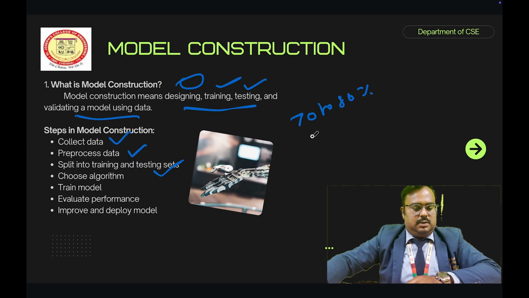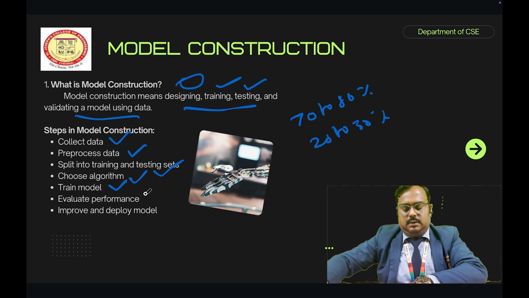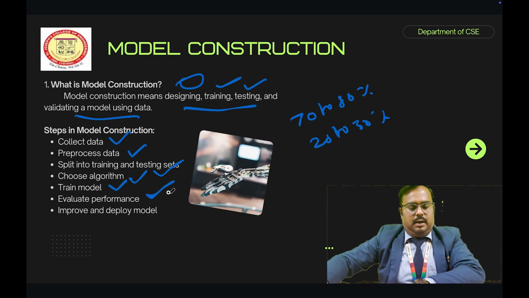The next one is choose algorithm. After the training and testing phases are done, we have to choose the algorithm, which algorithm we want to use in this model to perform. After that we have to train the model, then evaluate performance, improve and deploy the model. These all come under model construction.